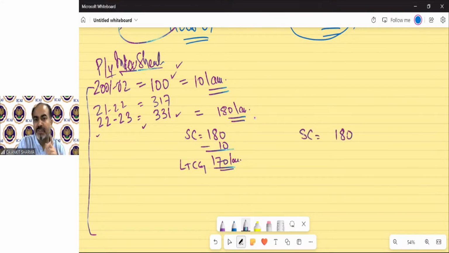Sale consideration is 180. Now we need to deduct the indexed cost of acquisition. Now we need to change this value from this year to this year. For this, a formula has been prepared which says cost of acquisition divided by the index of the year in which you purchased that asset.